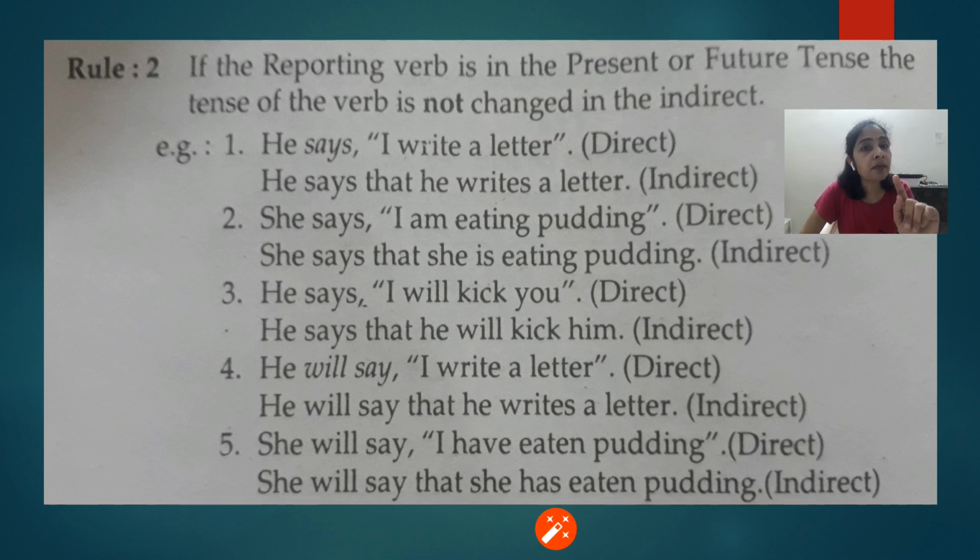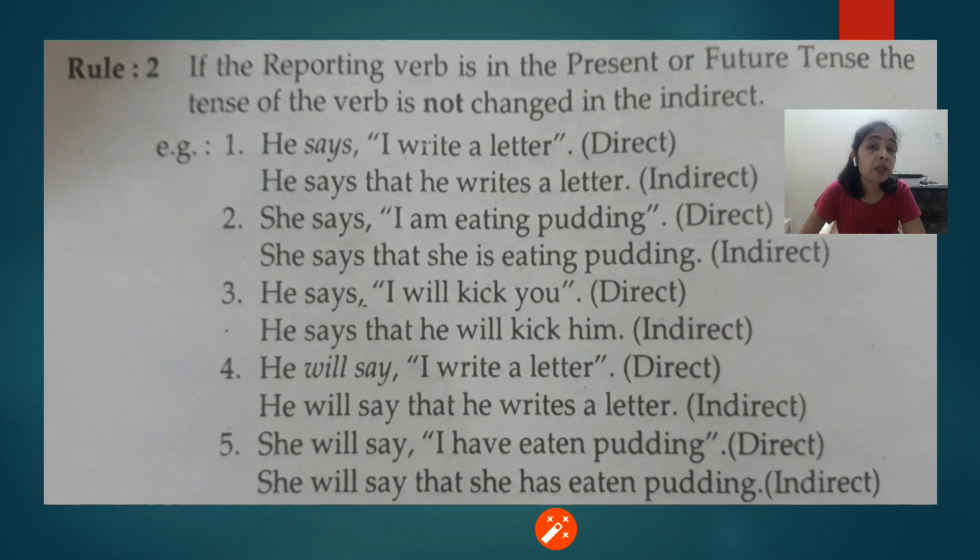In the same way, "She says, I am eating pudding." So "am eating" will change into "is eating." The tense will remain the same. She says that she is eating pudding. Similarly, "He says, I will kick you." The "will" will remain as it is. It will remain in future. He says that he will kick him.